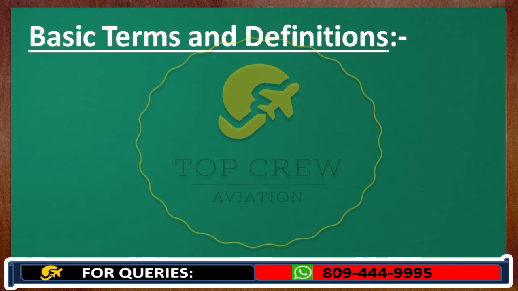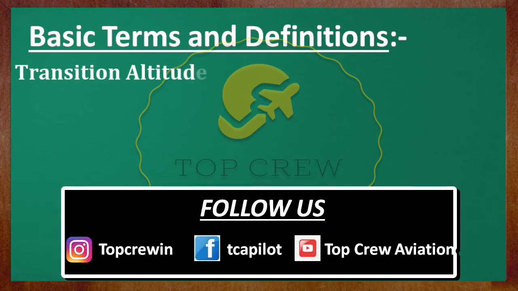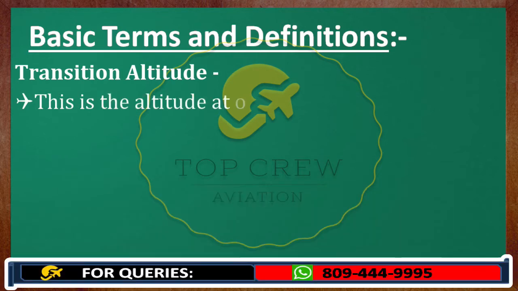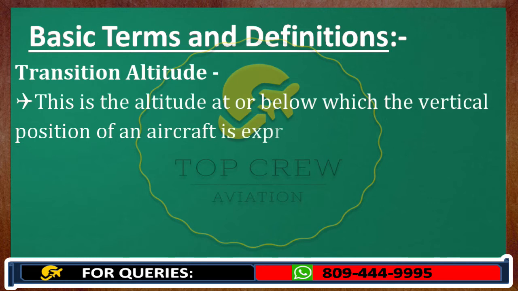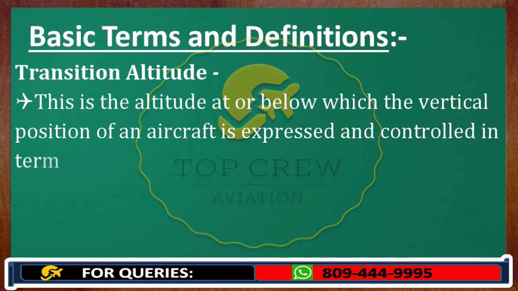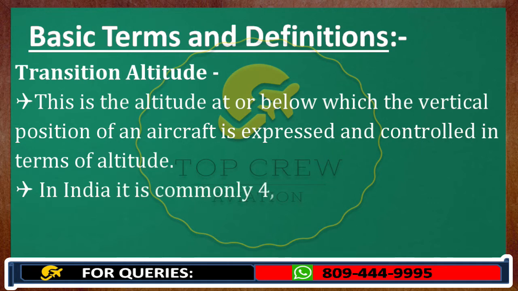So we'll start with transition altitude. What is transition altitude, guys? This is the altitude at or below which the vertical position of an aircraft is expressed and controlled in terms of altitude. We do not use the term flight level below transition altitude. We always express it in terms of altitude, guys. In India, it is commonly 4,000 feet.